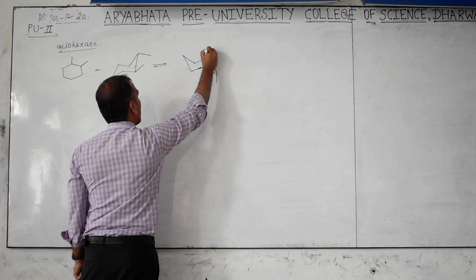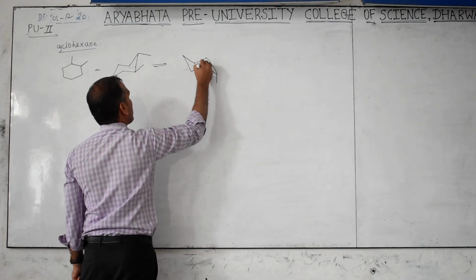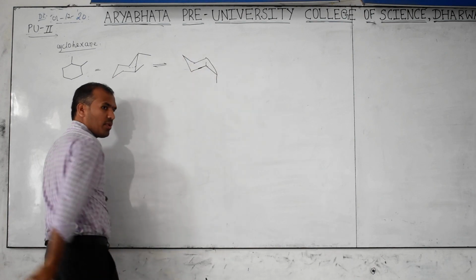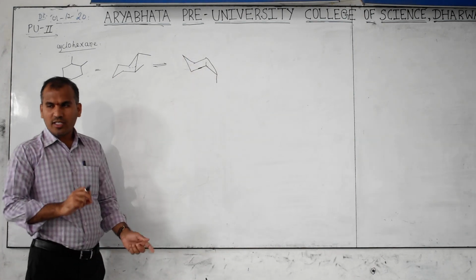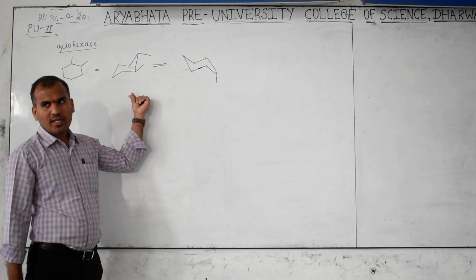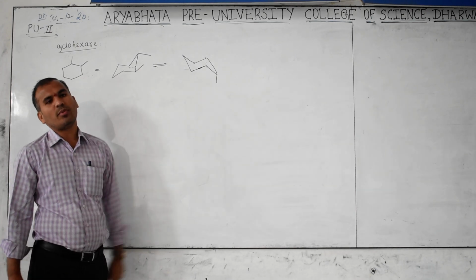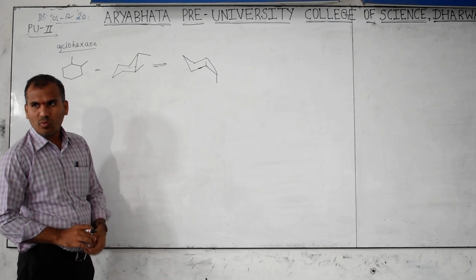For example, if you write it here, then equatorial is converted to which one? Axial. Here also axial. Anywhere you can write, no problem. In the 1,2 position, which is the stable form now? Generally, this is the reactant side, left side, and this is the right side. Which side is more stable, left or right? Left side is more stable.